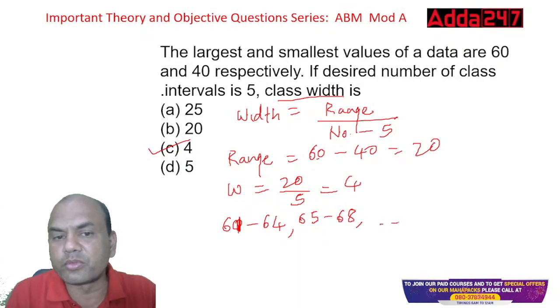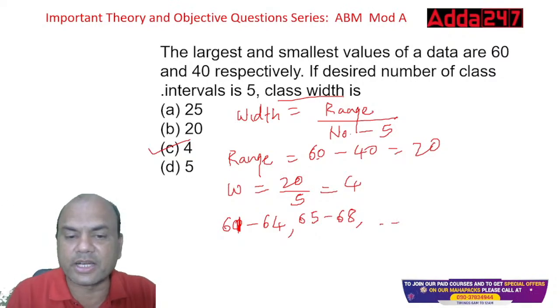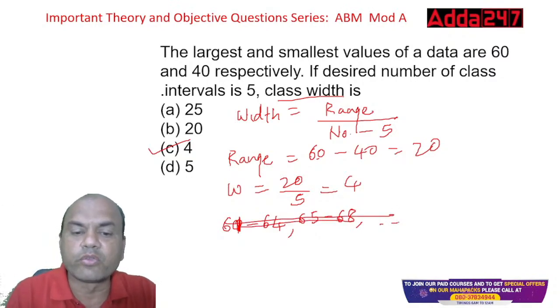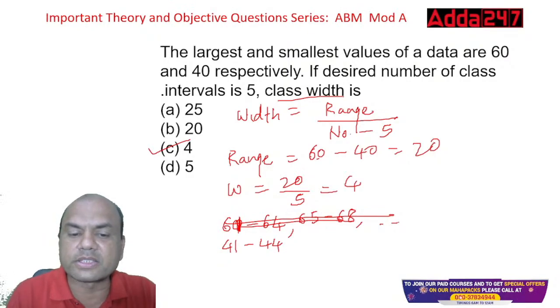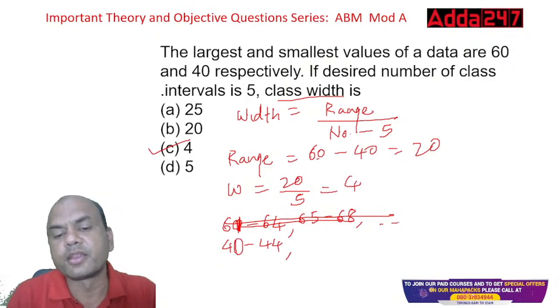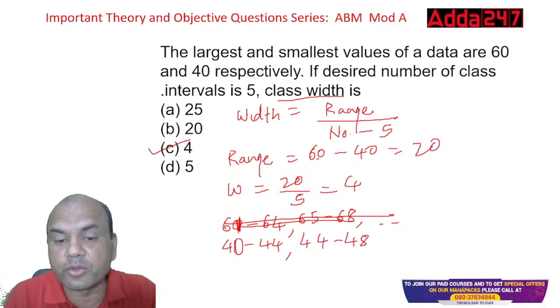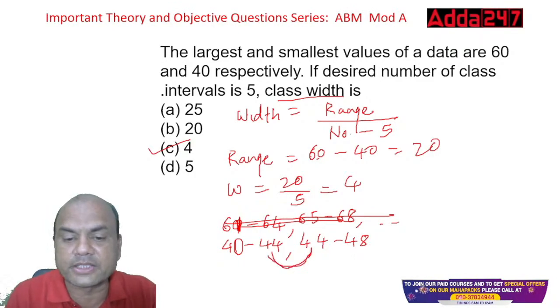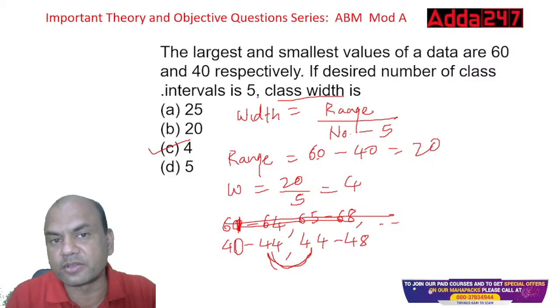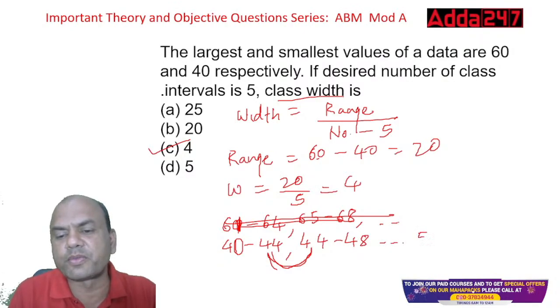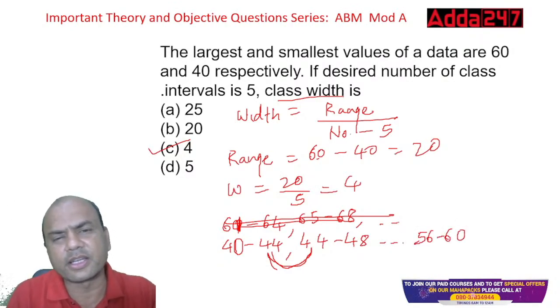You can mark it up to, what is the last one? It is starting from 40, so 41 to 44, because its lowest is 40. Or you can start it from 40 also, 40 to 44, then 44 to 48. This is known as an exclusive group. When the ends are matching, this is called exclusive. The above one was inclusive, where ends were not matching. You can go up to 60 over here. Last one will be 56 to 60. That is the answer.